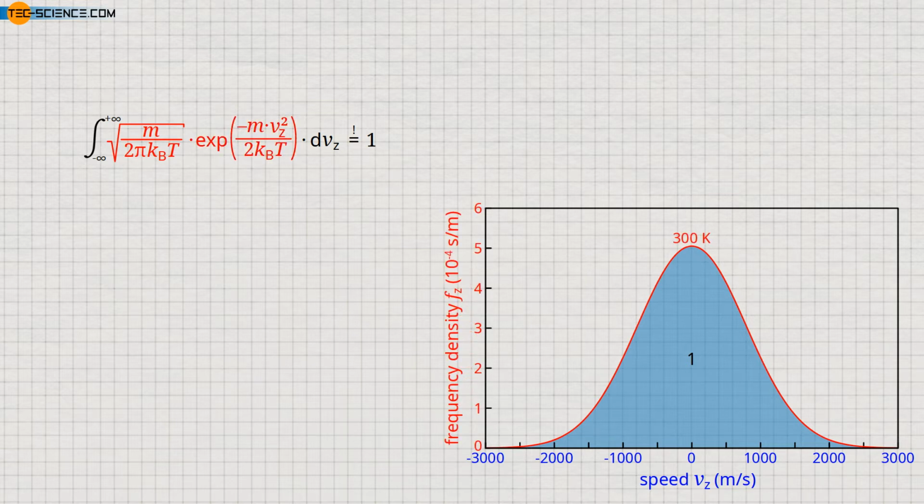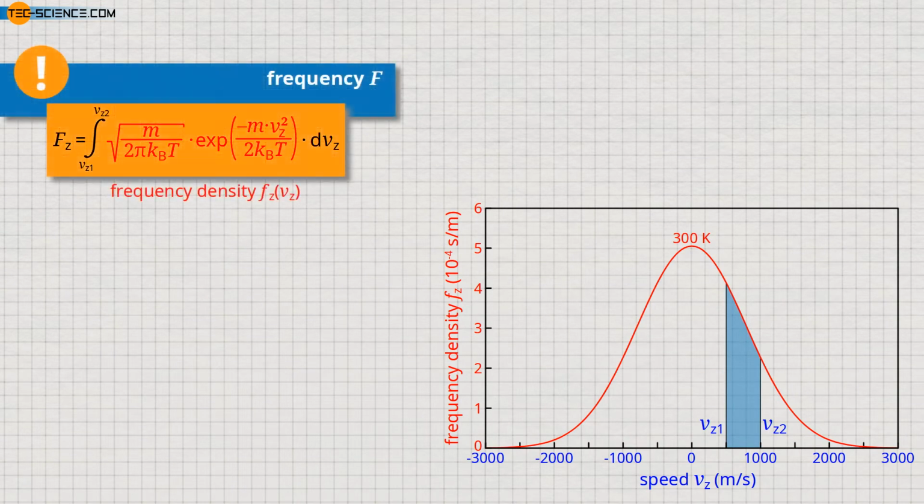The diagram shows the course of the red-marked term for a temperature of 300 Kelvin. If we do not want to determine the frequency with which certain speeds are present in a gas over the entire possible range between minus and plus infinity, we solve the integral only within the respective speed limits between Vz1 and Vz2. The red-marked function that we integrate is called frequency density. Thus, the area under this frequency density function corresponds to the percentage of molecules whose speeds lie within the considered range between Vz1 and Vz2.